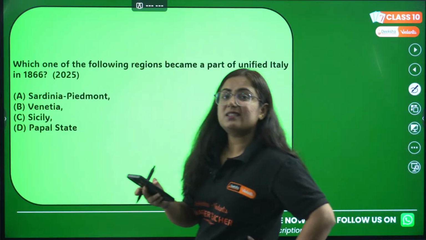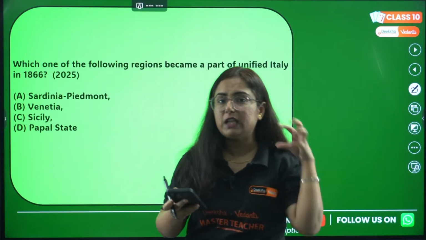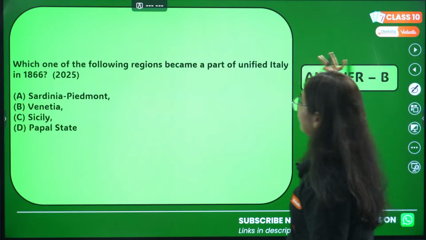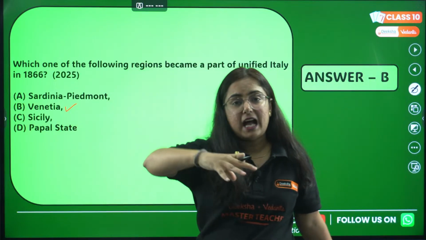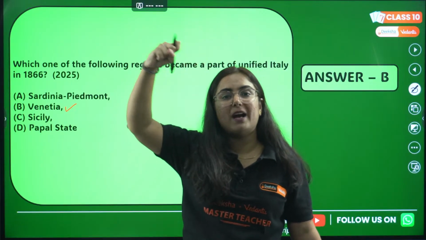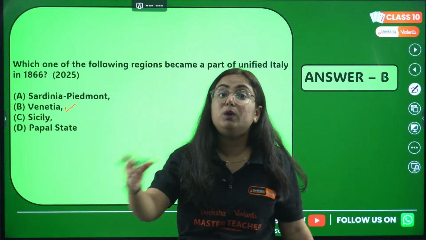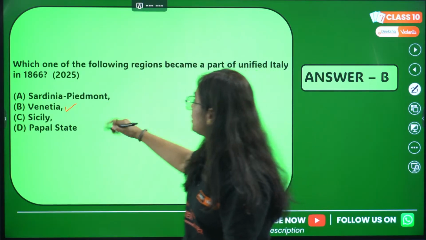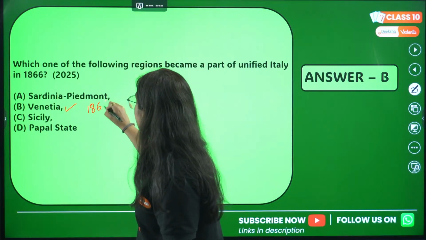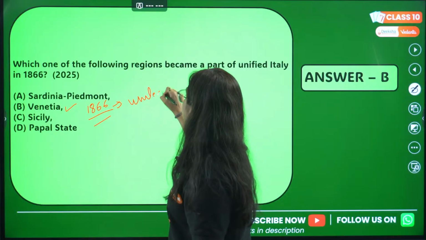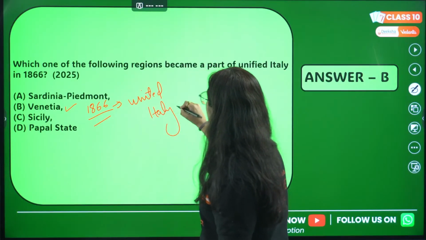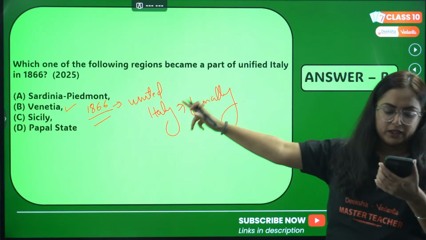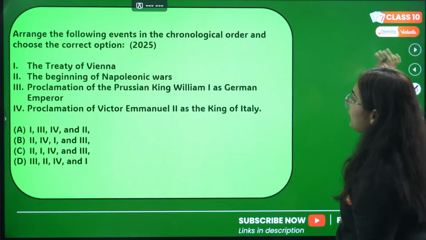Okay. Yeah, this is the point where we can get confused in this question, because we know that South Sicily was the last one to join, right? But the answer is not Sicily, rather it's B, Venetia. We think that Lombardy and Venetia were taken over from the Austrian Empire in the initial times, but formally no legal thing was signed between the empires, and later Venetia in the year 1866 joined the United Italy. That too formally. And this was asked in the year 2025. Yes, Venetia then. Correct. Your judgment is correct.